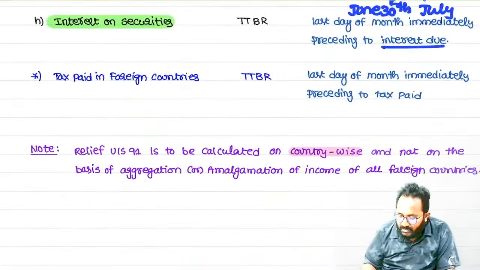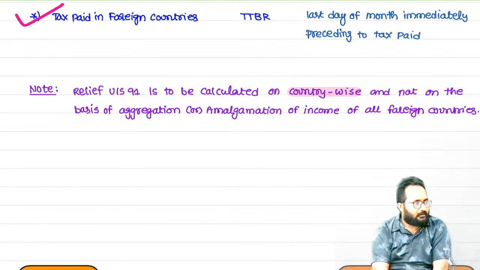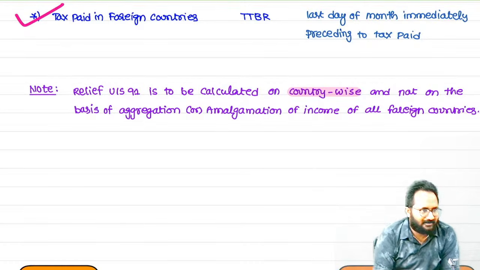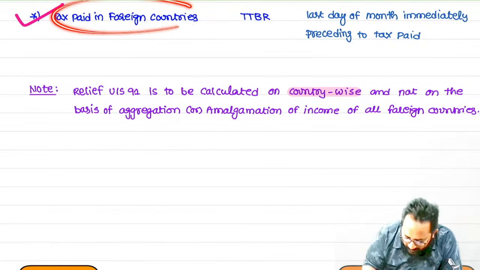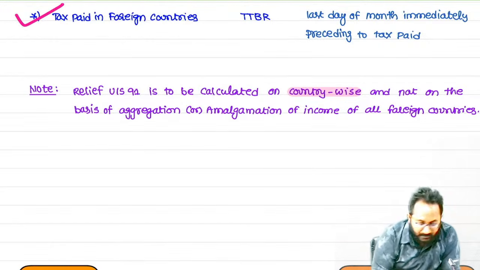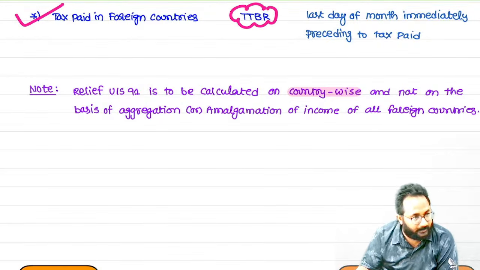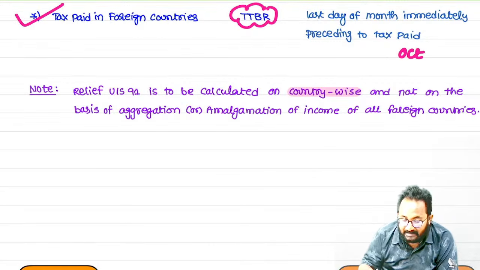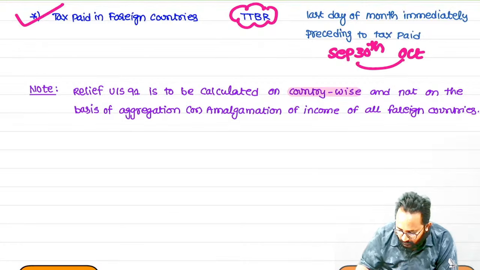Now, in a foreign country, if you paid the tax, how will you pay the tax in a foreign country? In foreign currency only, right? That foreign currency which you paid as foreign tax, that also we have to convert by using which rate? TTBR. Simply, whenever you paid the tax, suppose I paid the tax in October, what is the immediately preceding month? September 30th. Understood?